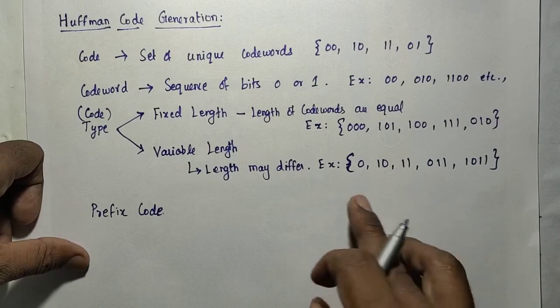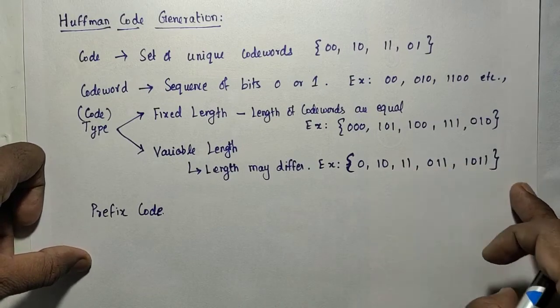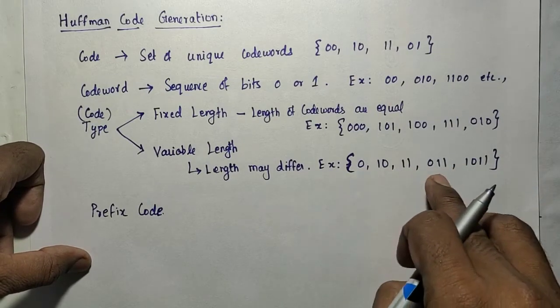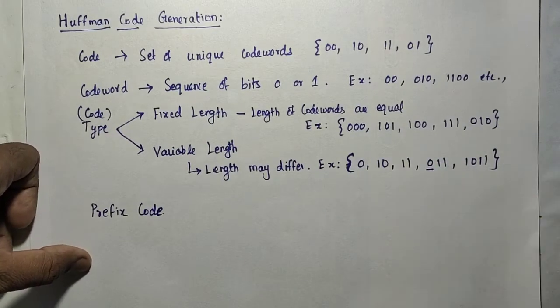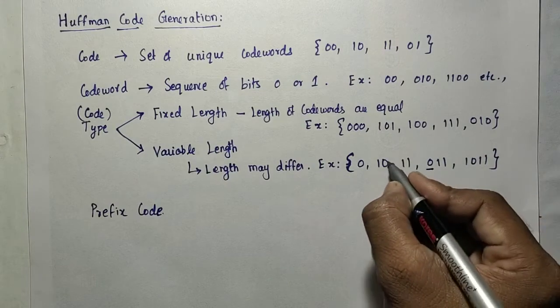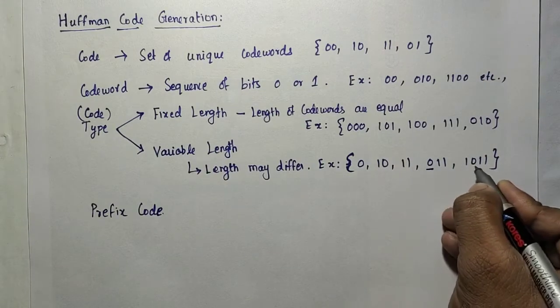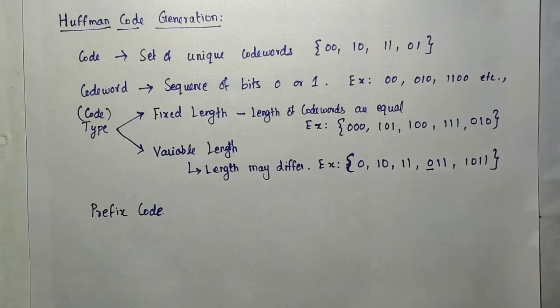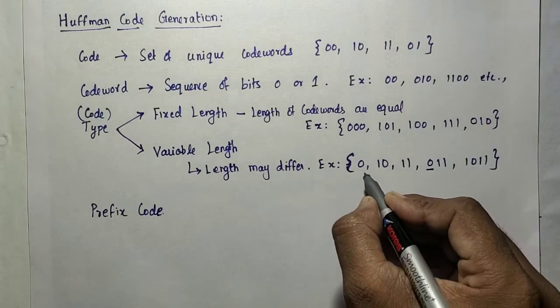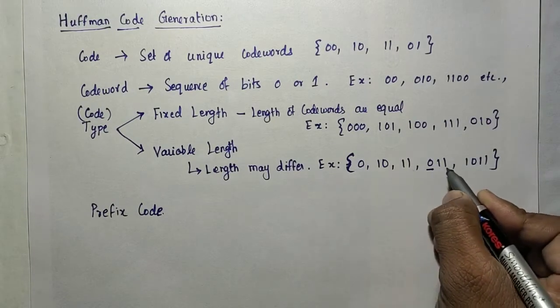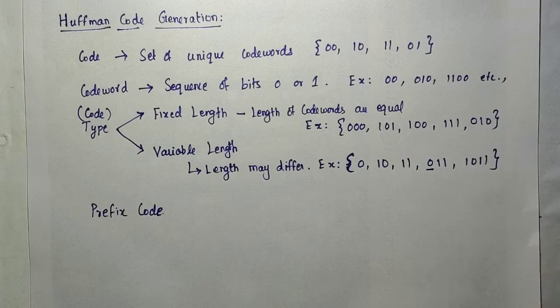But here, if you want to check whether this code is a prefix code or not: this code word starts with 0, and here 10, this code word starts with 10. If this type of code words are present, then that code is not a prefix code.